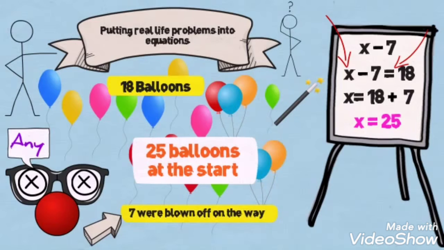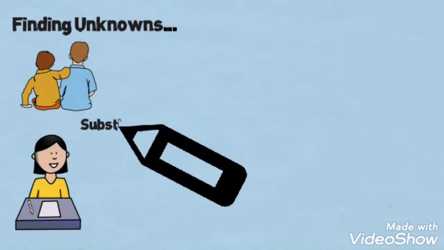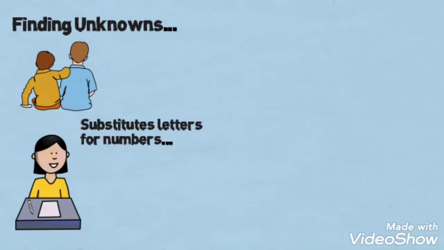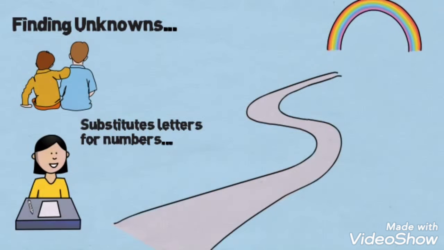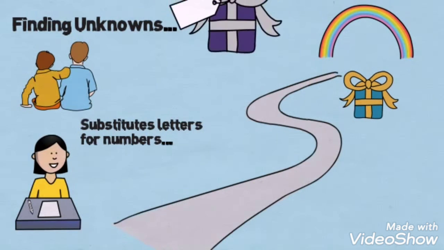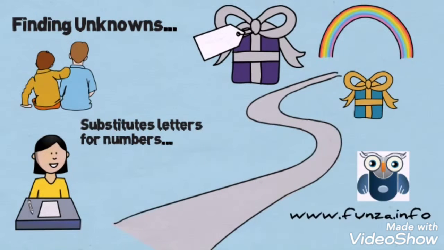Since this example is fresh in our minds, let us look at another definition of algebra. Algebra is about finding unknowns. It is the branch of mathematics that substitutes letters for numbers. Finally, algebra is the beginning of a journey that gives you the skills to solve more complex problems. So play with algebra and you will surely be rewarded.